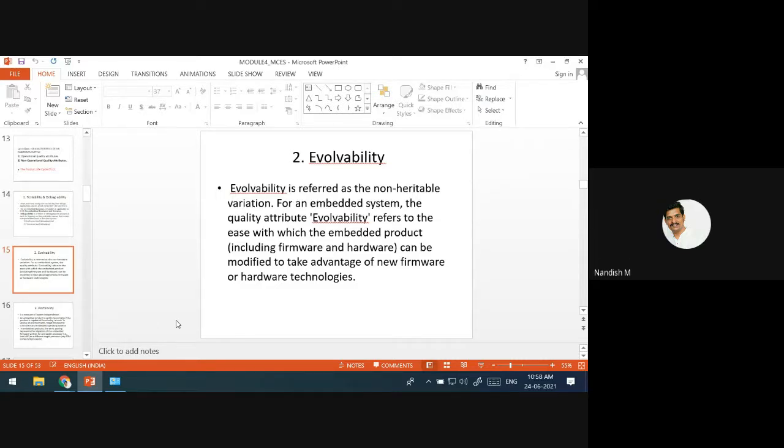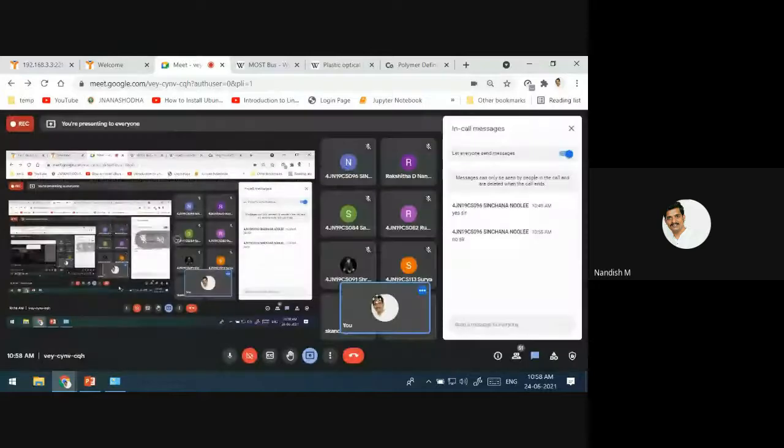Whatever the operating system or the hardware which are there in the market, if you prepare your embedded system only for that, it is going to fail after so many years. Example, your mobile. What is the latest version of the Android?